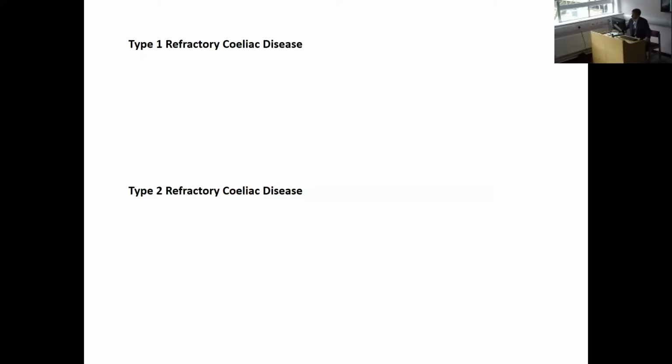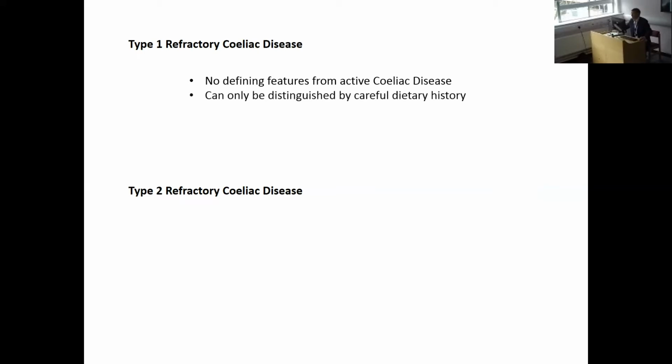So this identification of this aberrant population of intraepithelial lymphocytes, IELs, allowed the distinction of two different types of refractory celiac disease, labeled as type 1 and type 2. Type 1 is defined as not having this excess of aberrant lymphocytes present in the epithelium. And in fact, there are no defining features of type 1 refractory celiac disease from active celiac disease. Therefore, it can only be distinguished by taking a very careful dietary history and making sure that patients are excluding all gluten to the best of their ability.